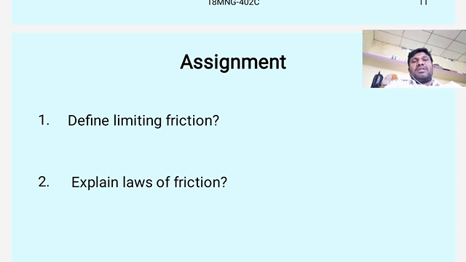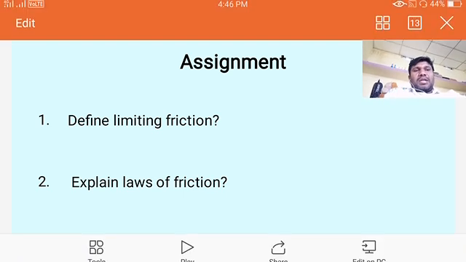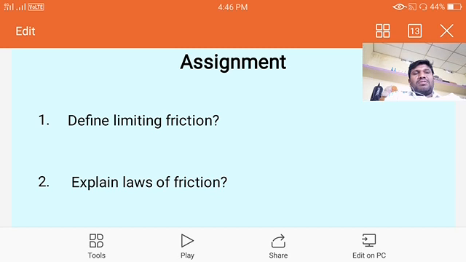Finally, the assignment: define limiting friction, and explain the laws of friction. Okay, thank you. The next class will continue tomorrow.